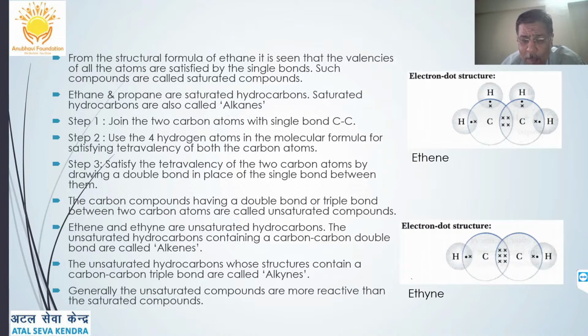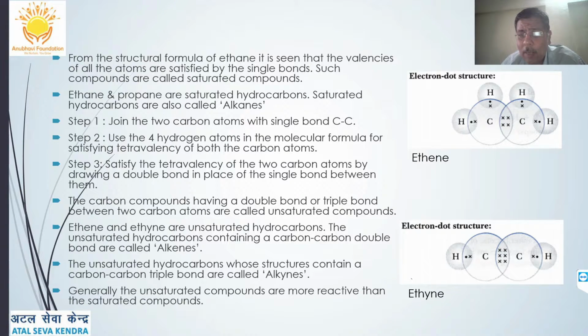Only carbon to carbon single bonds are present. The carbon compounds containing a double bond or triple bond are called unsaturated hydrocarbons. In unsaturated hydrocarbons, there are two types, alkenes and alkynes. Alkenes are unsaturated hydrocarbons containing a carbon to carbon double bond, an example is ethene, and the unsaturated hydrocarbons whose structure has a carbon to carbon triple covalent bond are called alkynes, an example is ethyne. So that is how to write the electronic dot structure and the structural formula.